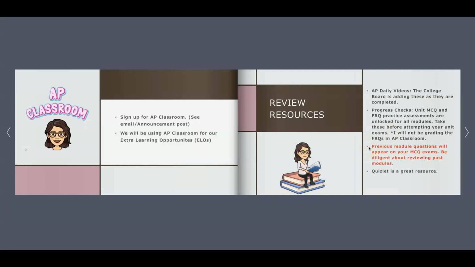Also, just make sure that you remember that previous module questions will appear on your multiple choice question exams. So be diligent about reviewing past modules. To do that, I would utilize a resource like Quizlet, or you could go back through the questions in your progress checks or something to that effect before taking exams. The majority of your unit exams will be the material from the module, but as the AP exam is cumulative, each one will have a few questions from previous units or modules.